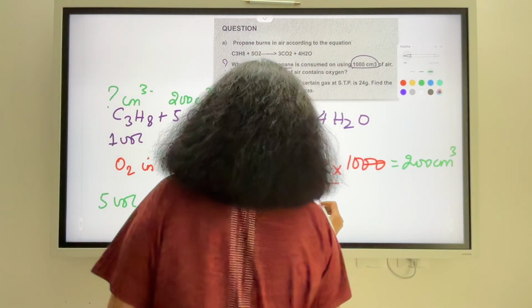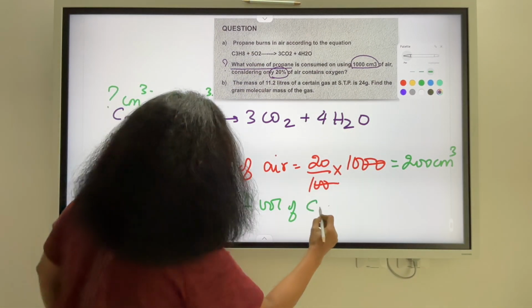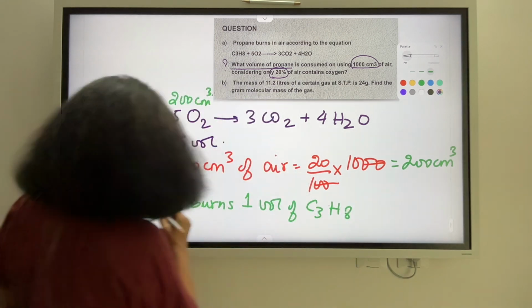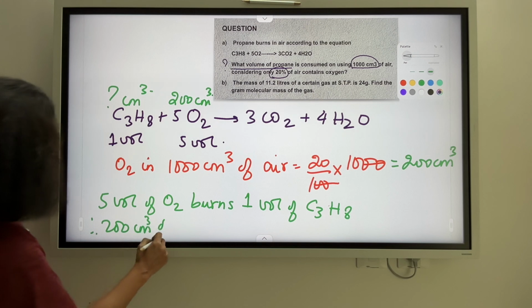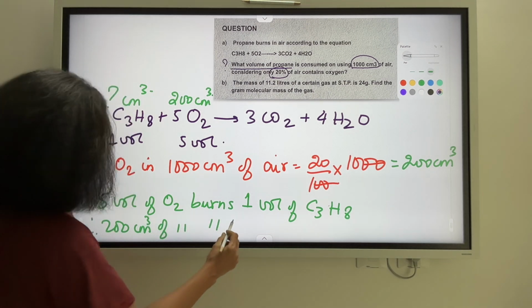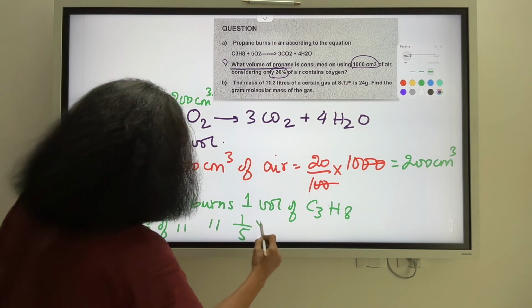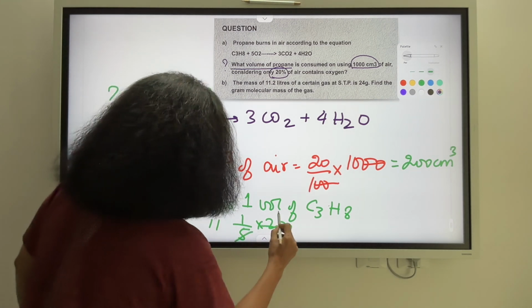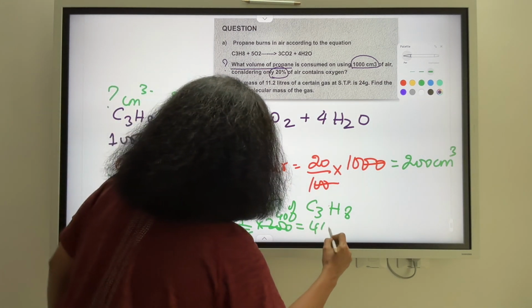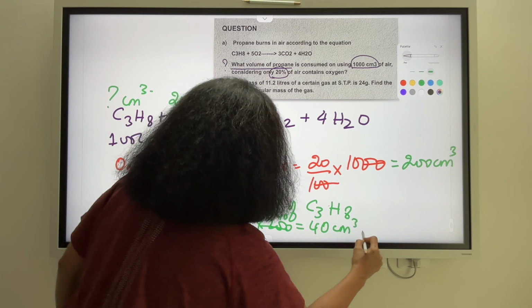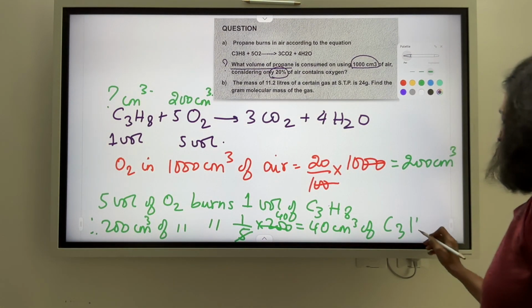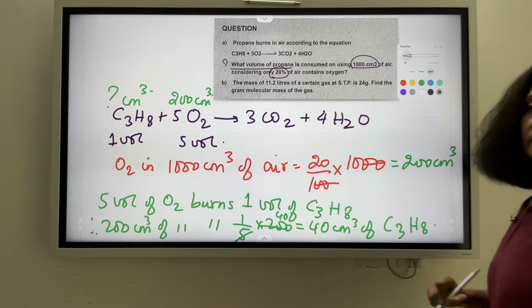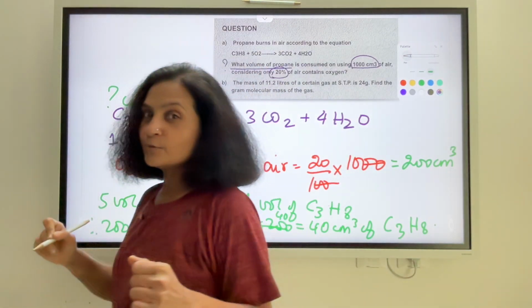1 volume of propane. Therefore, 200 centimeter cube of oxygen burns 1 by 5 into 200, which is 40 centimeter cube of propane that has been oxidized here. So that's the answer to the first part.